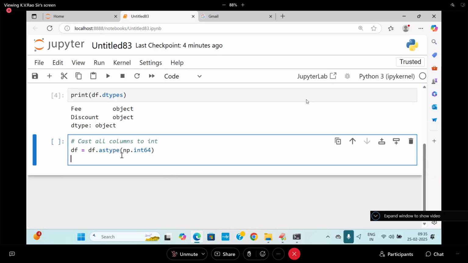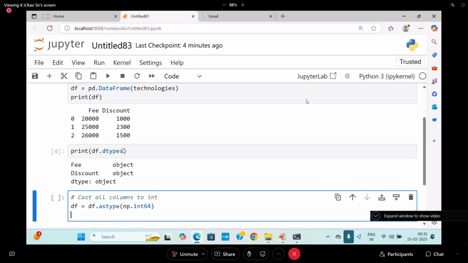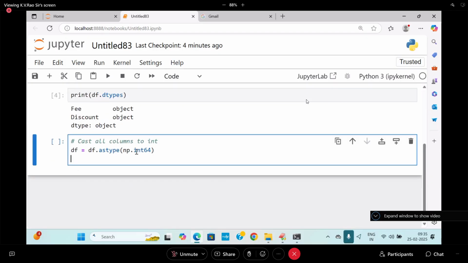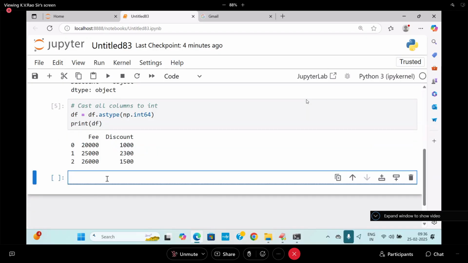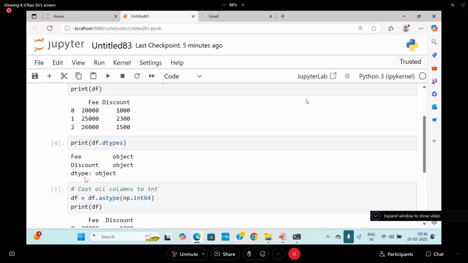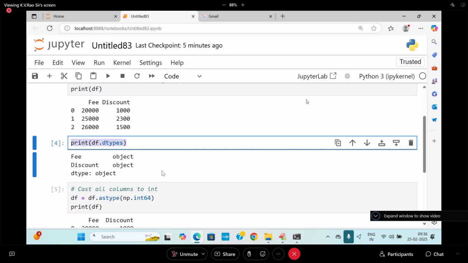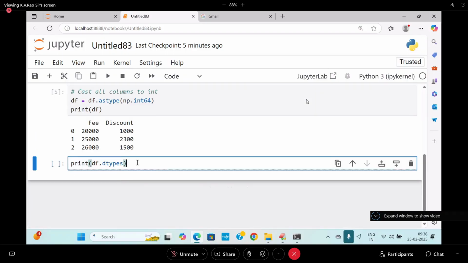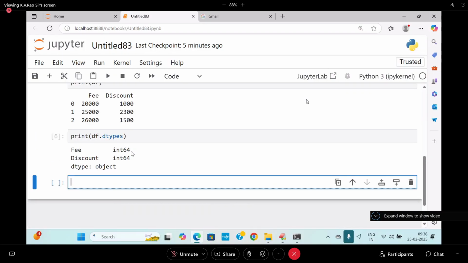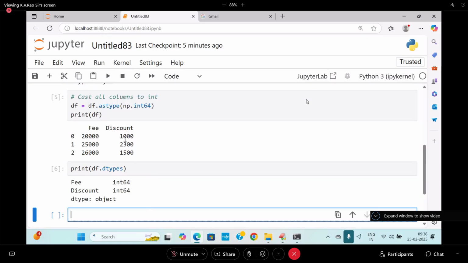So if you do it, all the columns of this df will be converted into which type? Int type. So print this df, which will print the data as usual. And if I print df.dtypes, what is going to be printed? int64 like that. Suppose it contains some string column.